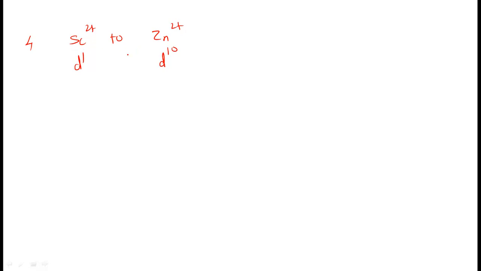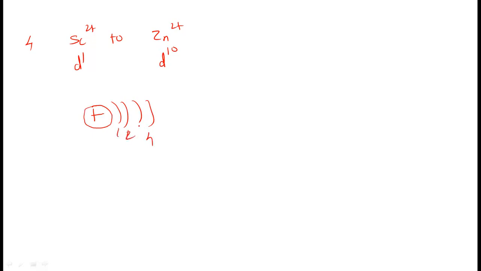The addition of the electron takes place into the same shell. See now, for scandium: first, second, third, and fourth. The addition of the electron takes place into the fourth shell here.